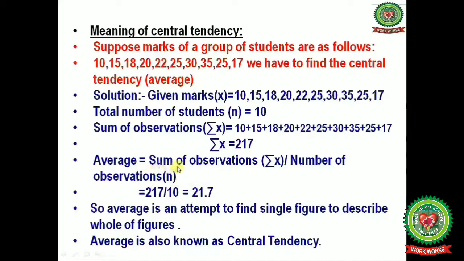Now average, it is equals to sum of observations, that is summation x, divided by the total number of observations, that is small n. Now fill the values of summation x, that is 217 divided by 10 will give you 21.7. So average is an attempt to find single figure to describe whole of the figures. So average is known as central tendency.